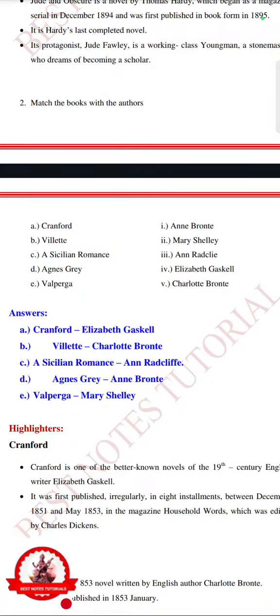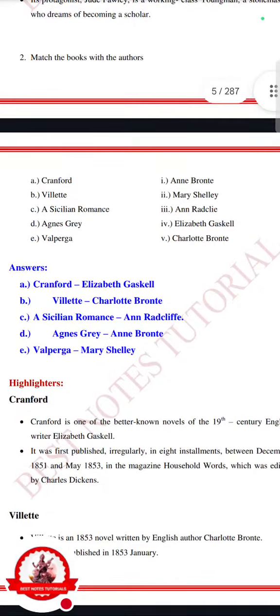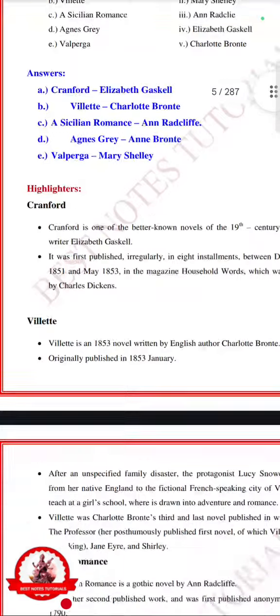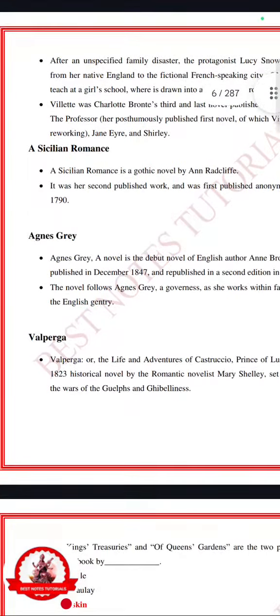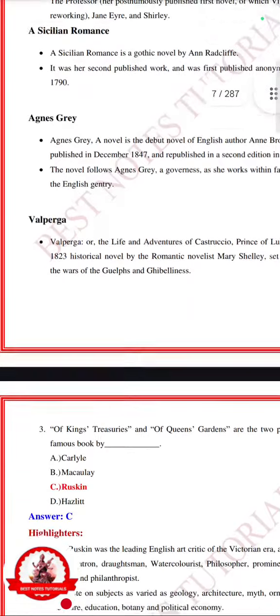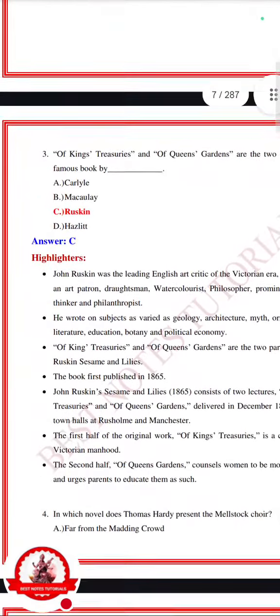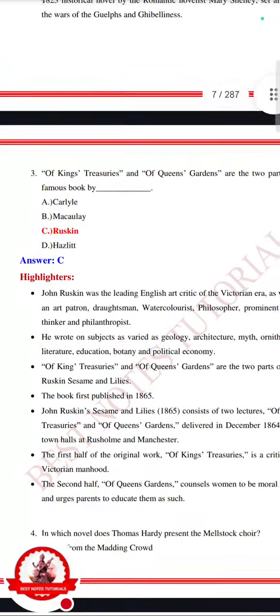First one is Cranford, and it is written by Elizabeth Gaskell, Villette, Charlotte Bronte, and The Sicilian Romance, Ann Radcliffe, Agnes Grey, Anne Bronte, Walpurga, Mary Shelley. Let's come to the next one. Here you will see the description of these all works in short, but we are not going for the highlighters or the key points.